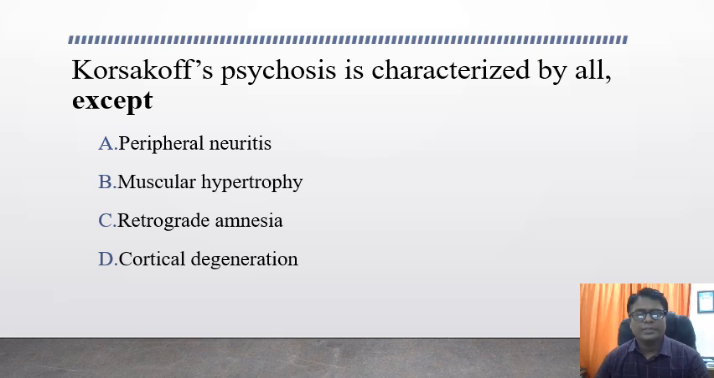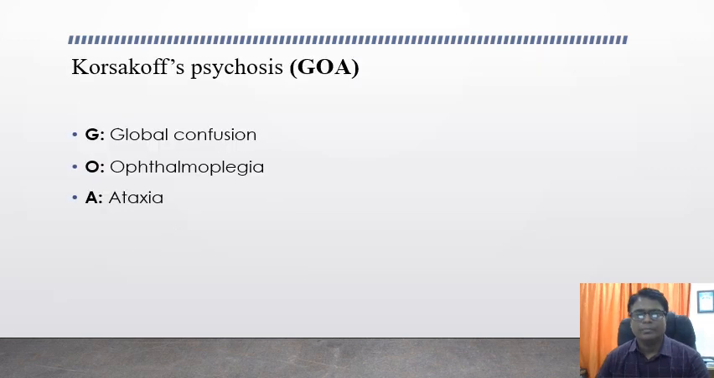Korsakoff psychosis is characterized by all of the following except: peripheral neuritis, muscular hypertrophy, retrograde amnesia, and cortical degeneration. The answer for this question is muscular hypertrophy, because Korsakoff psychosis is associated with muscular atrophy. We have to remember these features by the mnemonic GOA: G for global confusion, O for ophthalmoplegia, and A for ataxia.